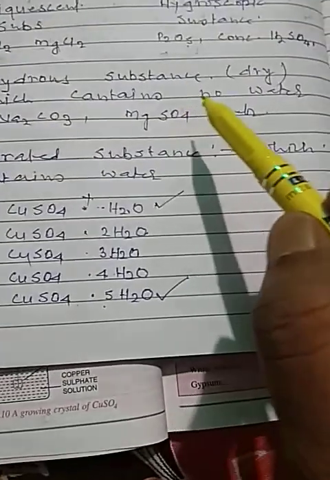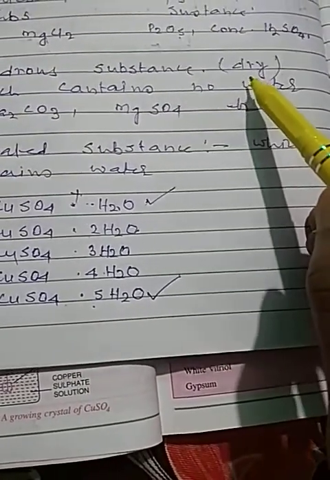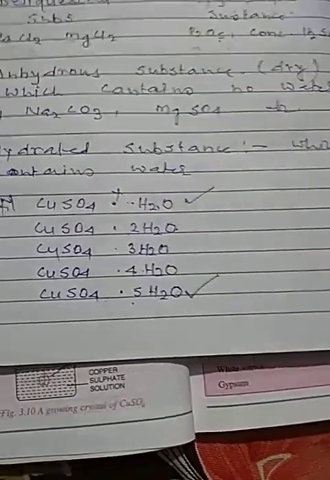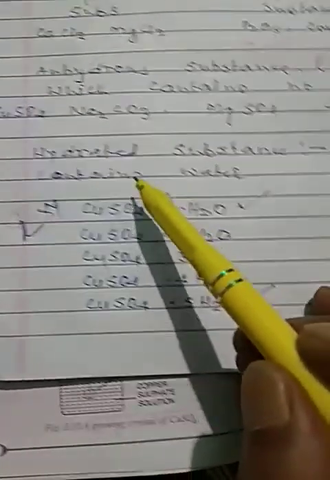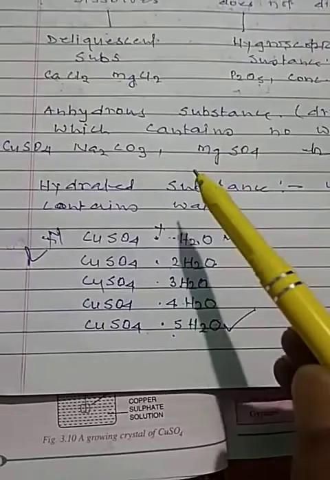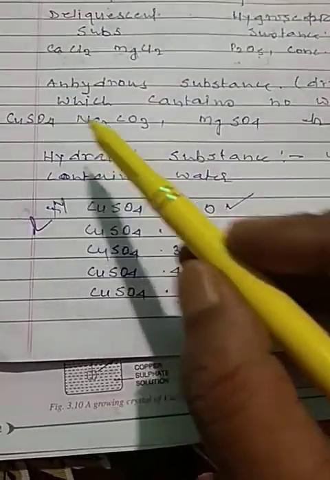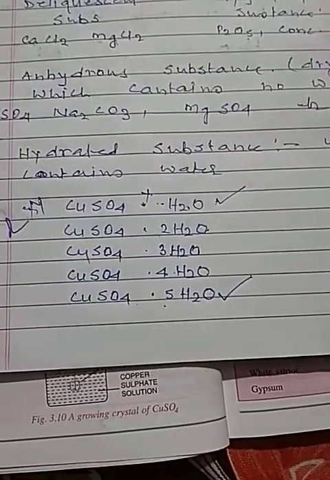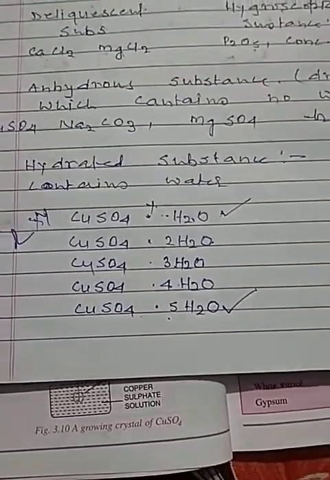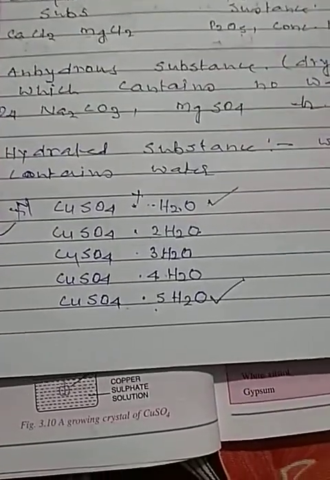Anhydrous substance. Anhydrous means dry substance. Dry substance means which contains no water at all, like copper sulfate, magnesium sulfate, zinc sulfate, iron sulfate. These salts do not contain any amount of water, not even a single molecule of water. So these dry salts or dry substances are called anhydrous substances.